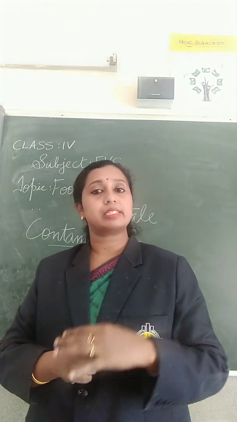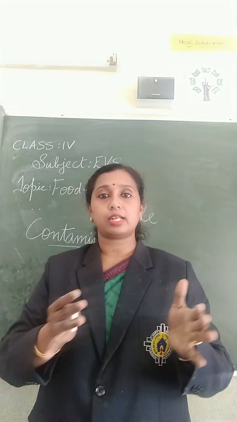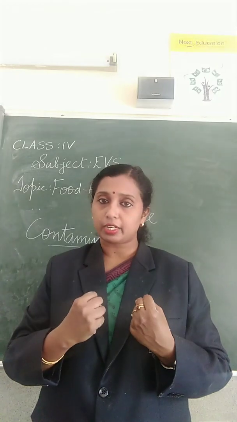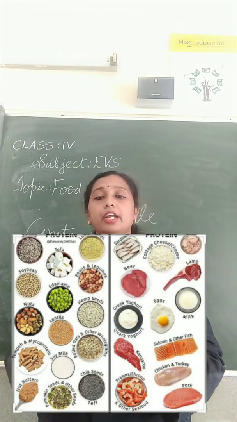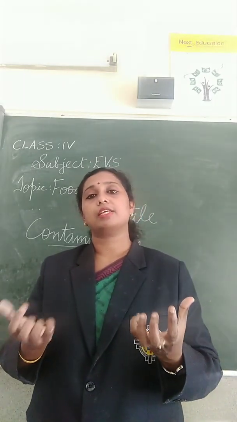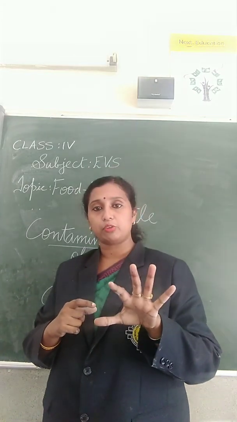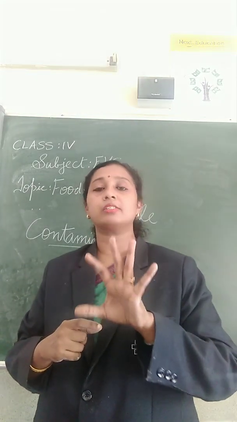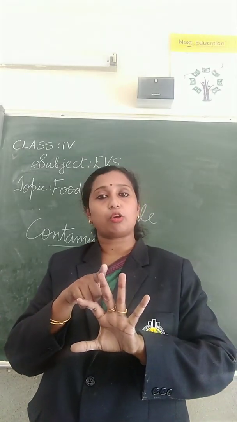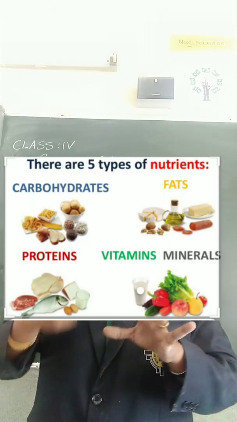So before winding up, we will summarize what we have learned. First we have learned that there are two types of sources, the plant source and the animal source. The food that we get from plants and the food that we get from animals. And already I told you, why do we eat food? We eat food to get nutrients. Nutrients give us energy, protect our body and help in growth. Then there are 5 types of nutrients, also known as components: carbohydrates, proteins, fats or lipids, minerals and vitamins. We have learned all those things.